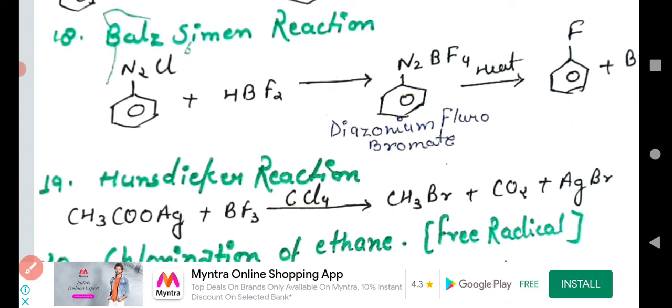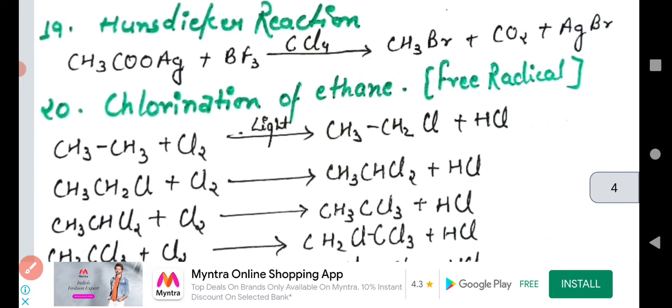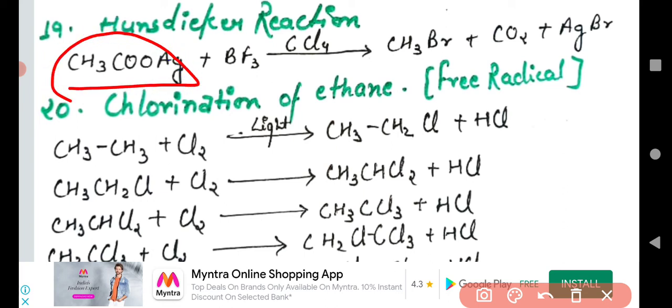Now we have to move on. Which chemical reaction? The Hunsdiecker reaction. What is happening in the Hunsdiecker reaction? When silver acetate reacts with BF3, not BF3, we have to take Br2. Understand? This is the Br2. This is not BF3. Please do the correction on this slide.